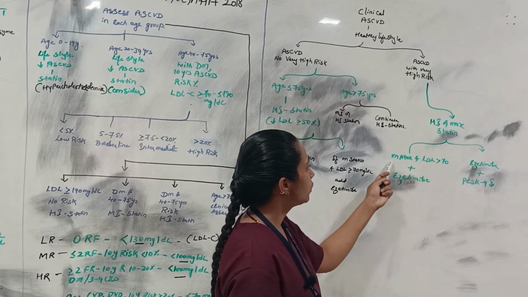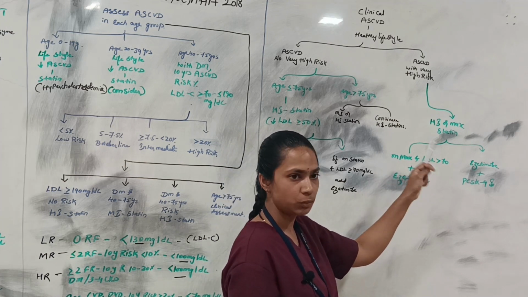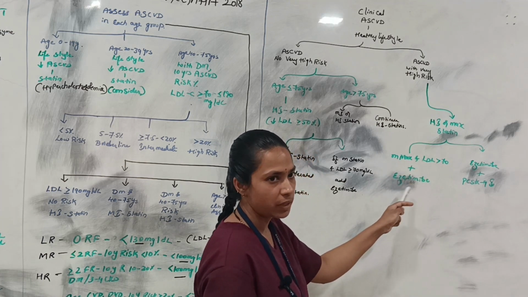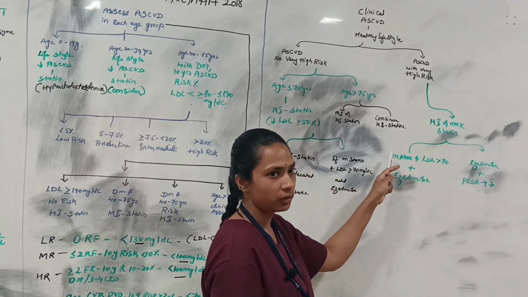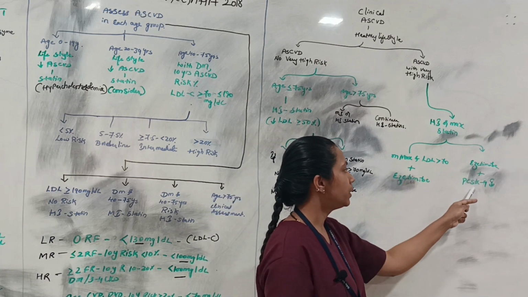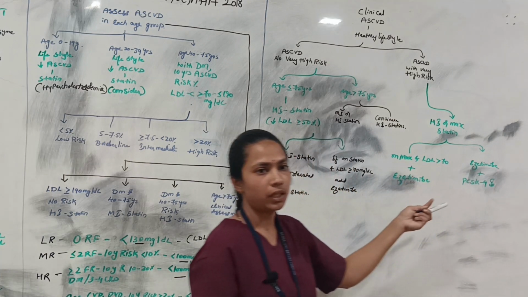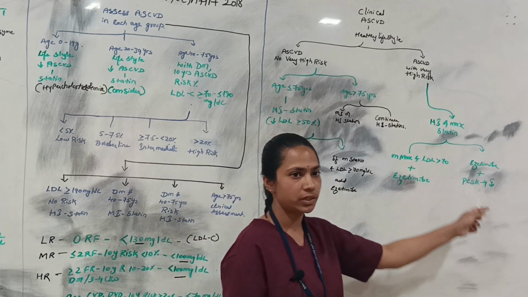If the patient is on the maximum amount of statins and the LDL is still more than 70, then add ezetimibe. And if the patient is not tolerating the statin along with ezetimibe, go with ezetimibe with the PCSK9 inhibitors. Those are evolocumab, alirocumab, which will come now. Those medications can be added here.